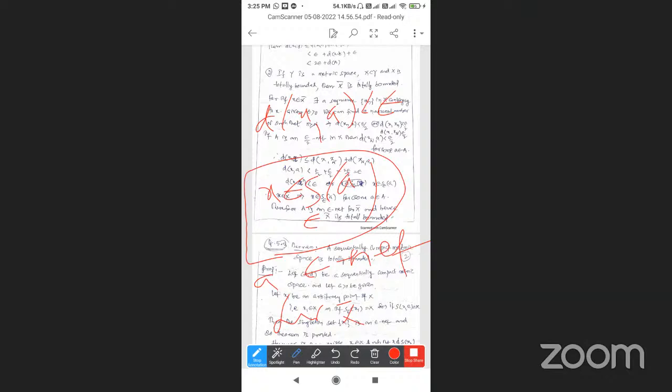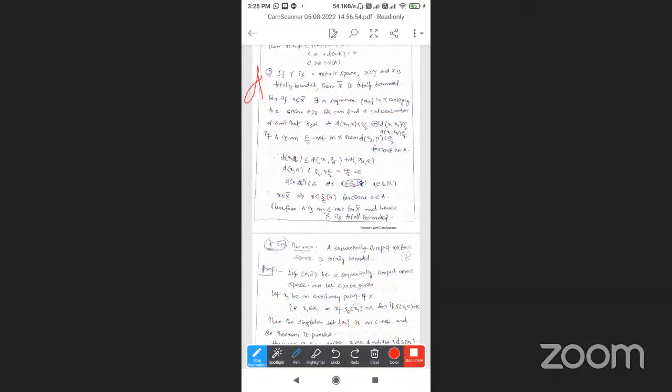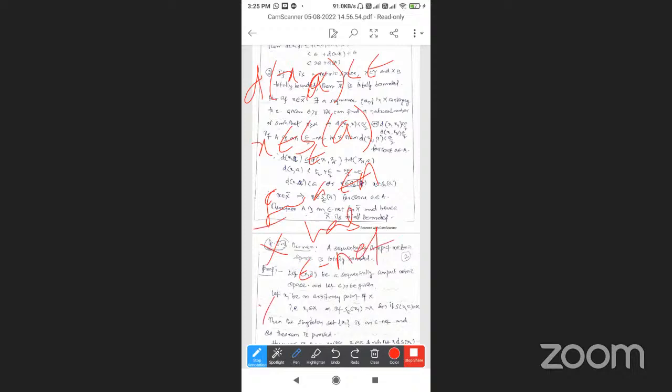So this is the meaning: d of x comma a is less than epsilon, x belongs to S epsilon of a for some small a belonging to capital A. So X has an epsilon net, X bar is an epsilon net, then X bar is totally bounded.